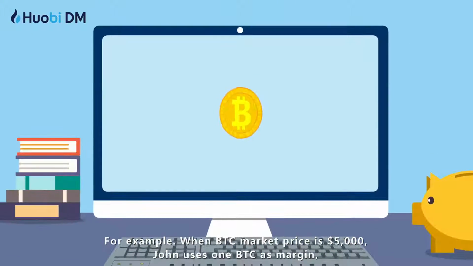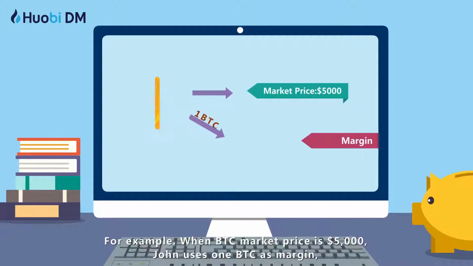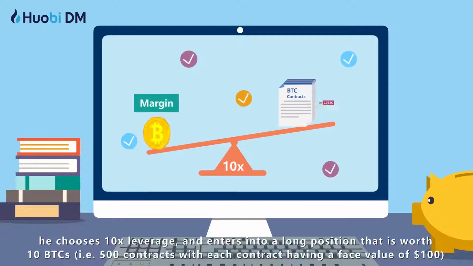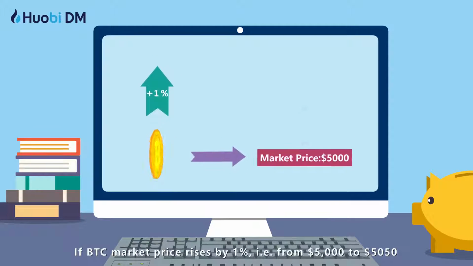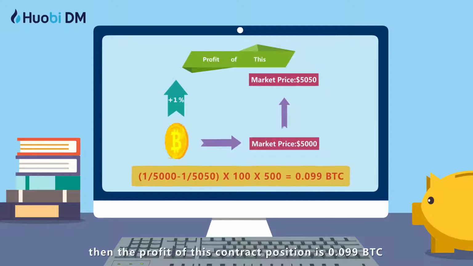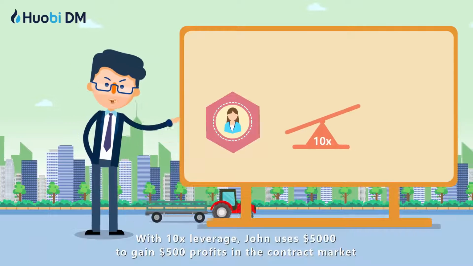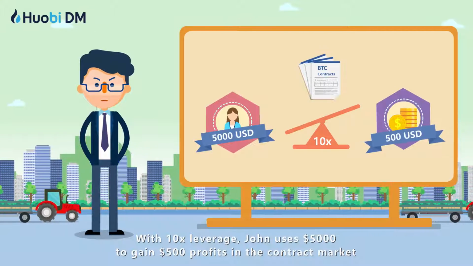For example, when BTC market price is $5,000, John uses 1 BTC as margin. He chooses 10 times leverage and enters into a long position that is worth 10 BTCs. If BTC market price rises by 1%, i.e. from $5,000 to $5,050, then the profit of this contract position is 0.099 BTC. With 10 times leverage, John uses $5,000 to gain $500 profits in the contract market.